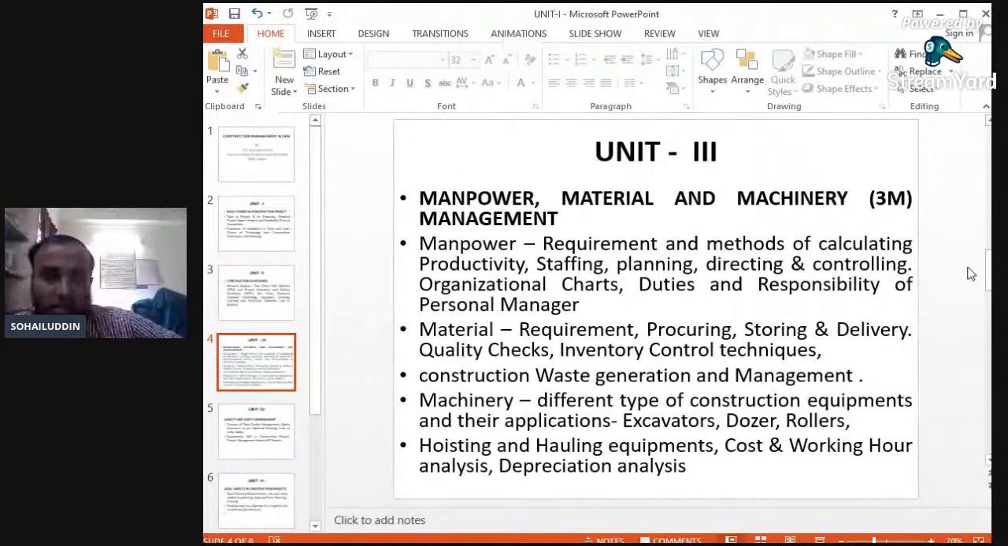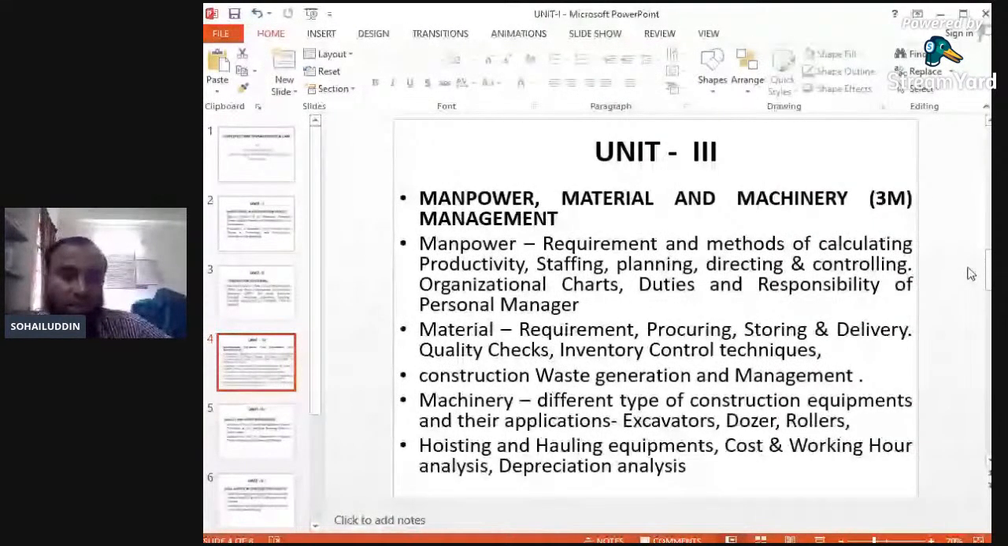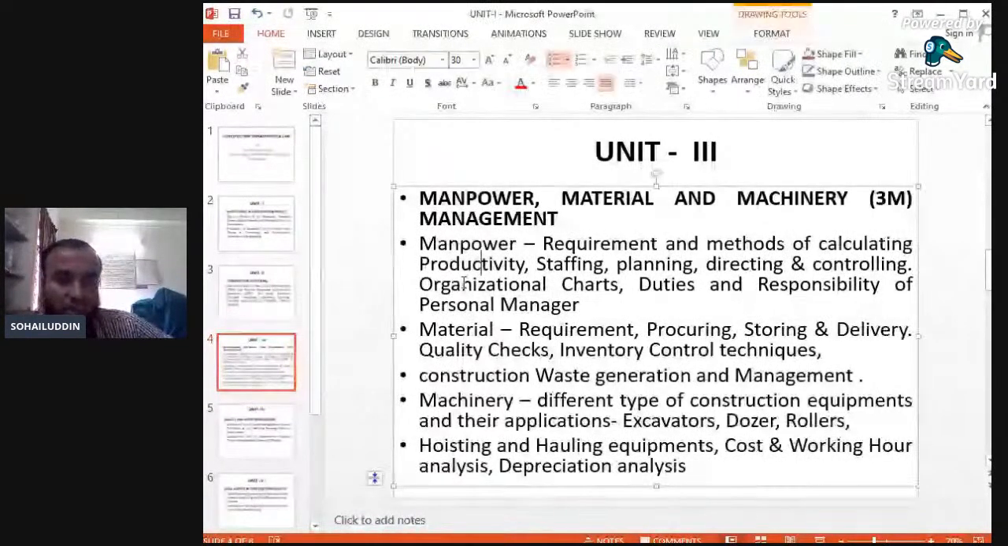Again, this unit number 3, 3M, has been divided in 3 parts. 3M is again divided in 3 parts. That is manpower, which has a separate bit related with the manpower, a separate bit related with the material, a separate bit related with the machineries, and a separate bit related with various hauling equipments, the various advanced equipments.